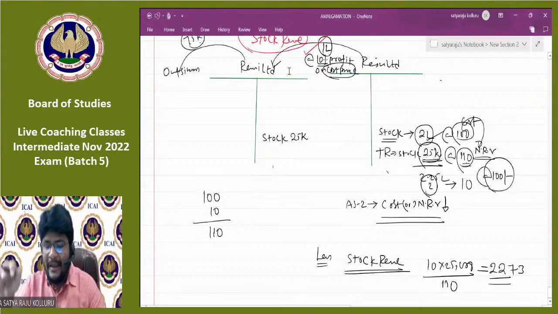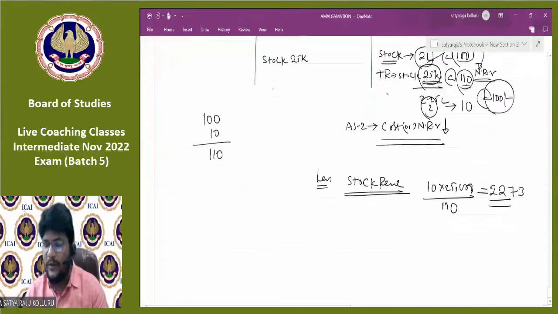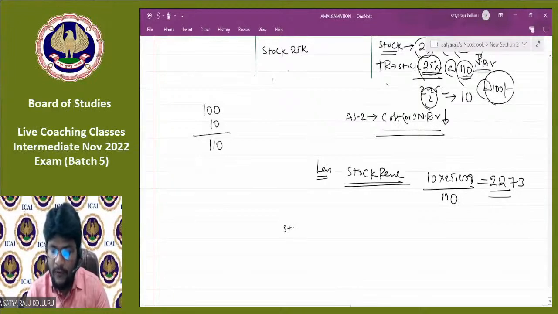Now, in preparation of the balance sheet after takeover of Rani Limited by Razu Limited, how should we present the stock? Stock of Razu Limited, 2 lakhs.